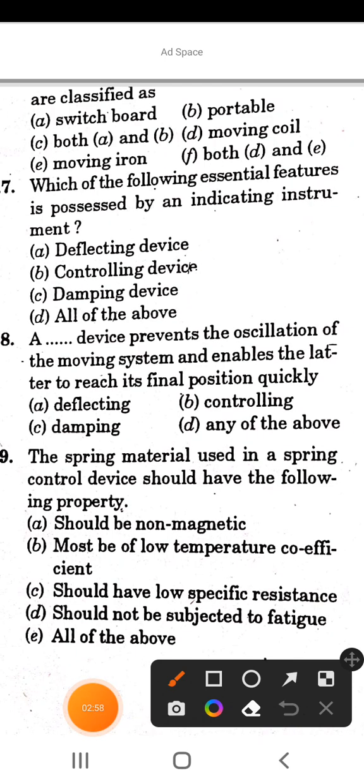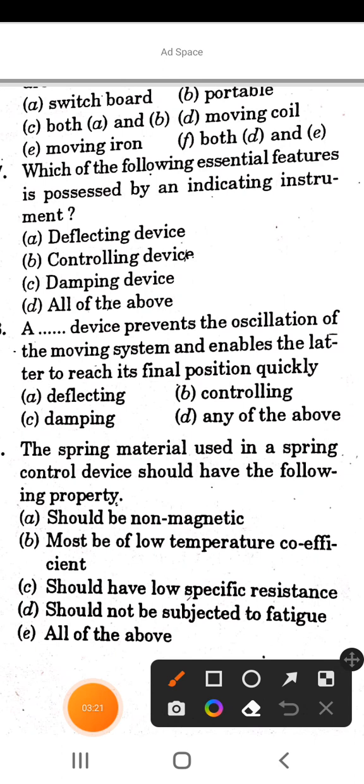Next question is, a device which prevents the oscillation of the moving system and enables the latter to reach its final position quickly. So options are deflecting, controlling, damping and any of the above. So the correct answer of this question is damping instruments.